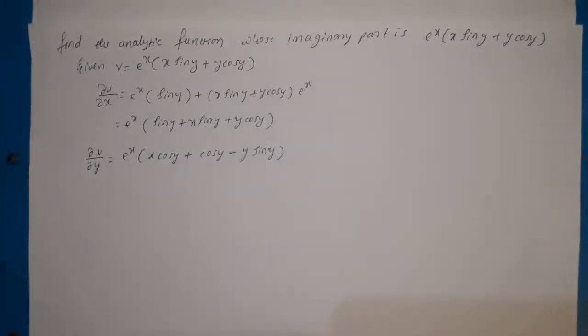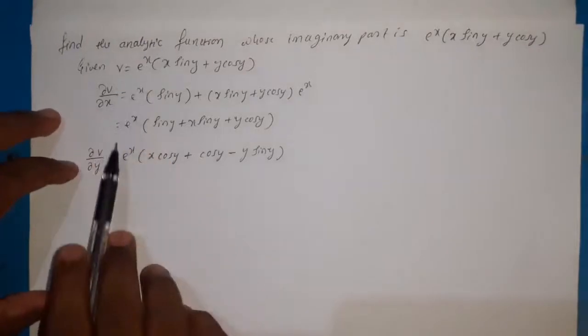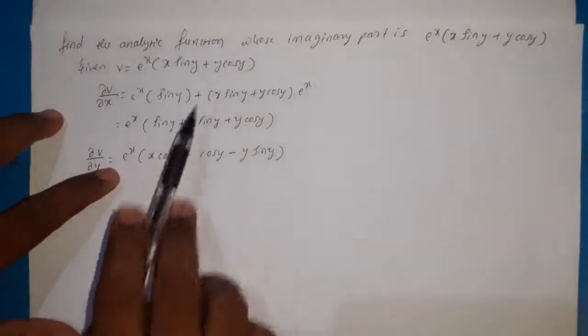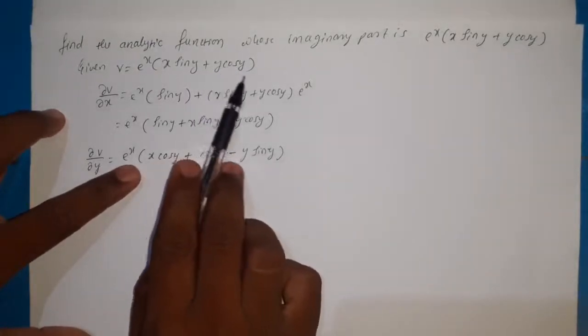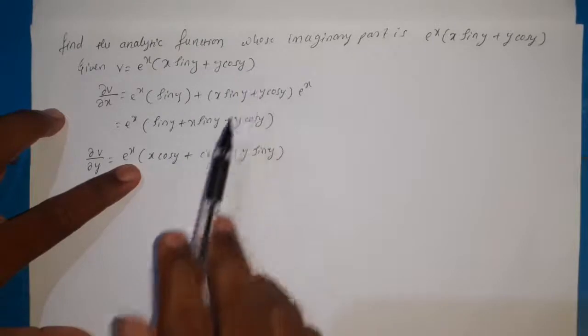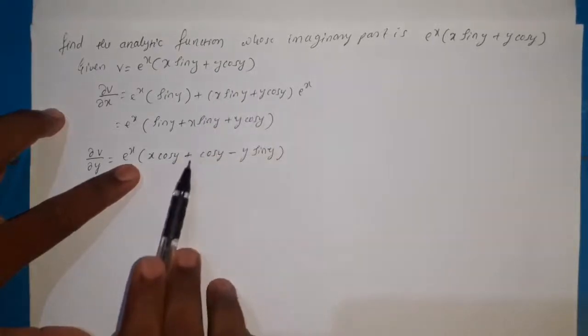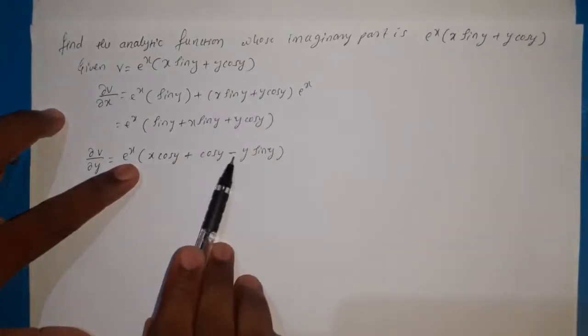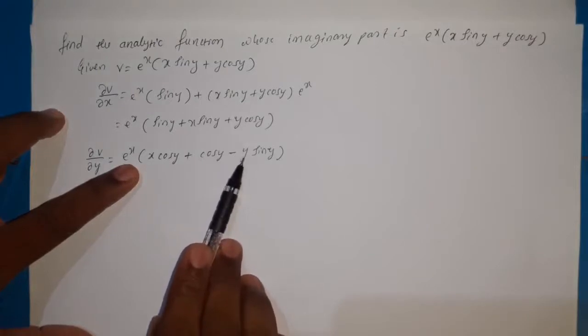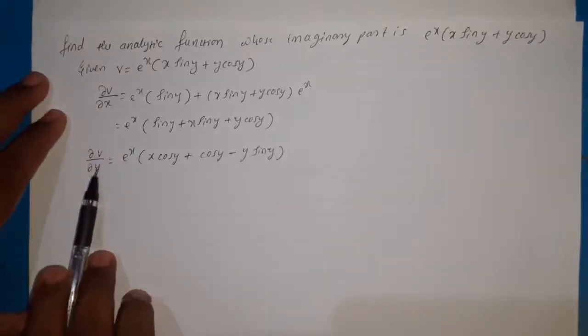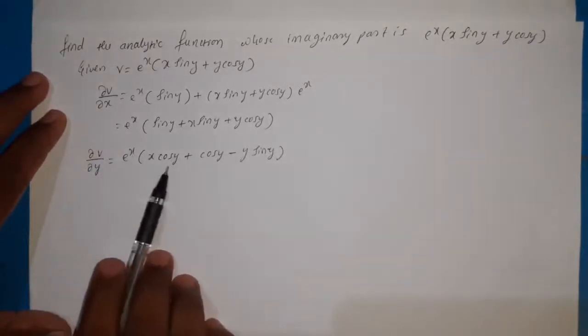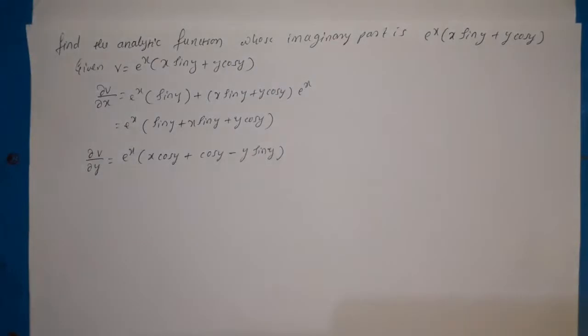Then ∂v/∂y. So here x is constant, so e power x is constant, e power x as it is, then x sin y becomes x cos y, and here it is a product of two functions, y and cos y. So differentiation of first function is 1, second function as it is, minus first function y as it is, differentiation of cos is minus sin. So therefore ∂v/∂y is equal to e power x into (x cos y plus cos y minus y sin y).